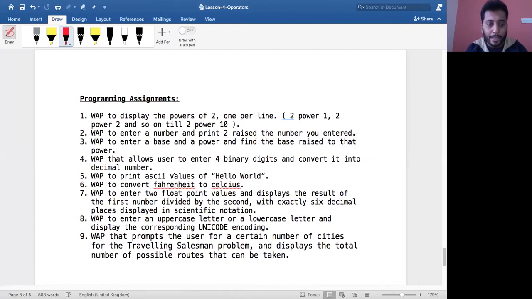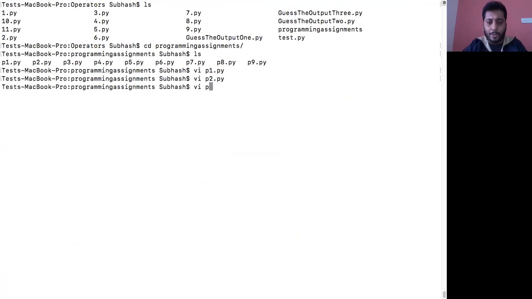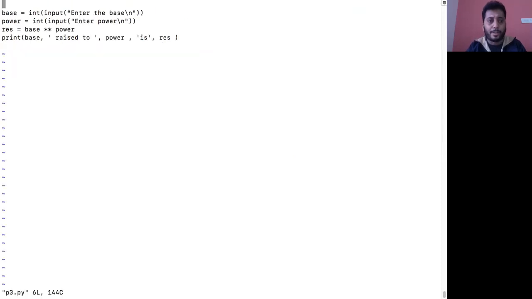Next we have the third program. Write a program to enter a base and a power and find the base raised to that power. Basically I'm trying to give you more exercise on arithmetic operators. I enter a base value and then a power value using the input function, and convert them using the int function to normal integer values. Then I find the base to that particular power. Both are input from the keyboard, and then I print that value. Hope this is also clear.